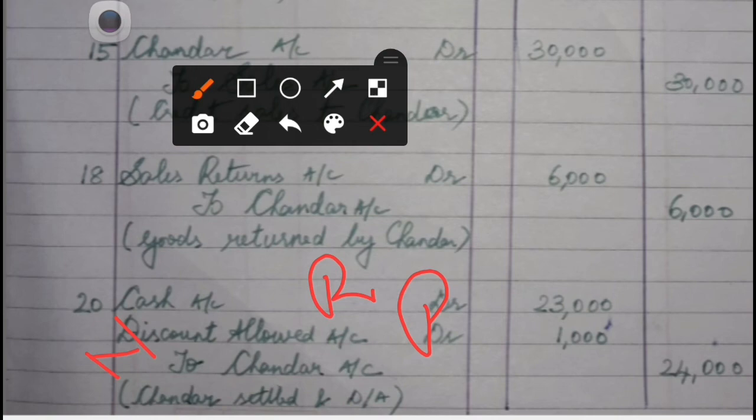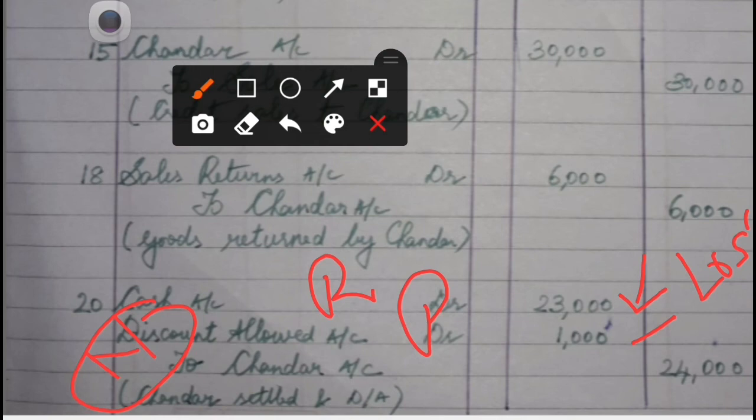So for cash, what is the rule? Debit what comes in. Cash is actually coming inside the business. And for nominal, what rule do you say? Debit all expenses and losses. So this 1,000 is going to be a loss for the business, because they are foregoing this 1,000 rupees. And in Chandar's account, the actual settlement should be 24,000, but he is paying only 23,000.